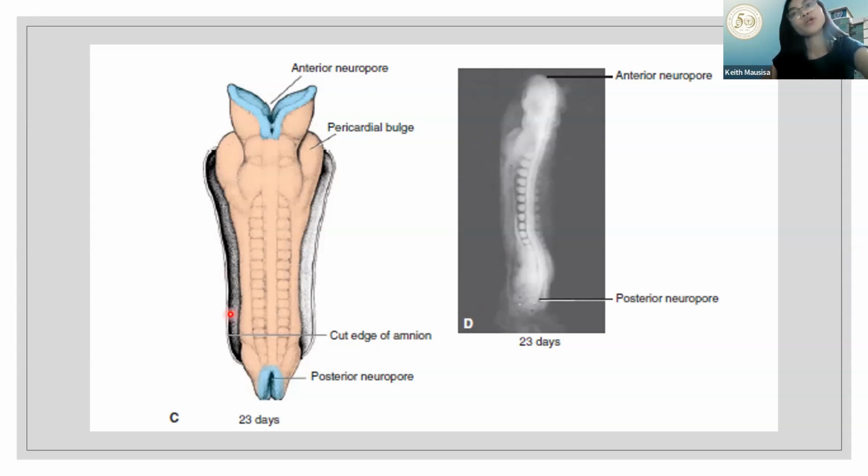around day 24 to 28, these are the time also that when the heart begins to beat in the 4th week of development. Okay? The villus system is ready to supply the embryo properly with essential nutrients and oxygen. Okay? Hanggat hindi nagko-close, alright? Hanggat hindi nagko-close si anterior neuropore and posterior neuropore, they will continuously communicate with the amniotic cavity. No? Amniotic cavity.